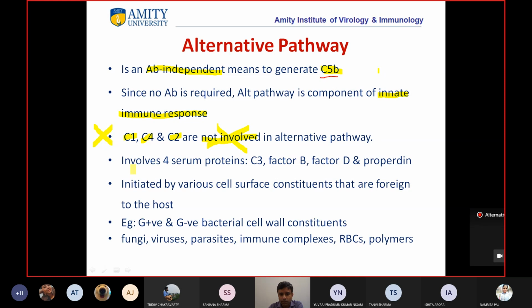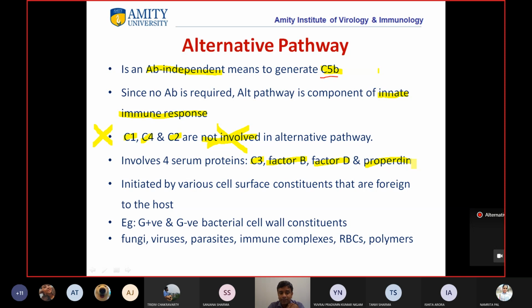The alternative pathway involves four serum proteins. The first is C3. Another one is factor B, so it is called factor B, not 3, 4, 5, 6, 7. Next one is factor D, and the next protein is properdin. So students, for the alternative pathway, you just need to remember these four proteins: C3, factor B, factor D, and properdin.